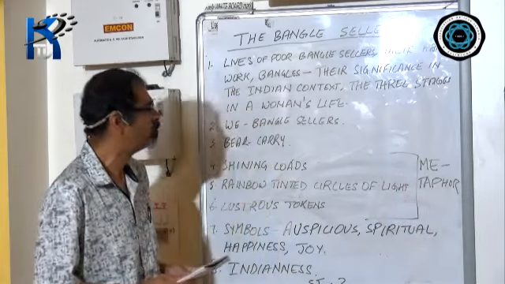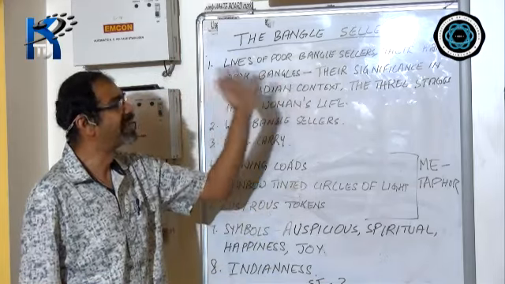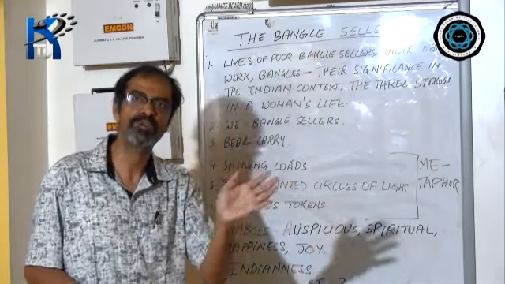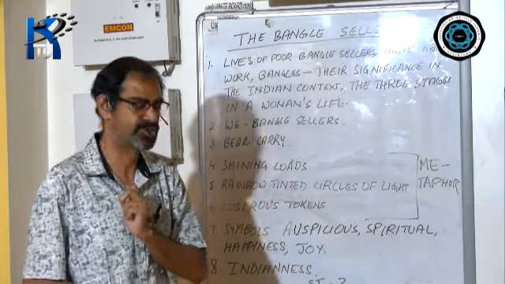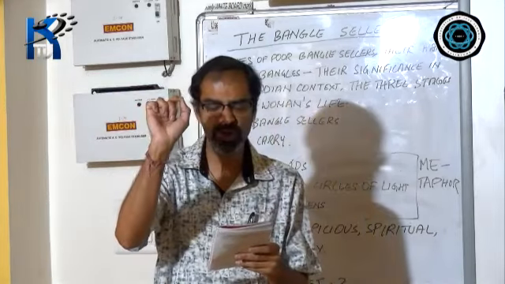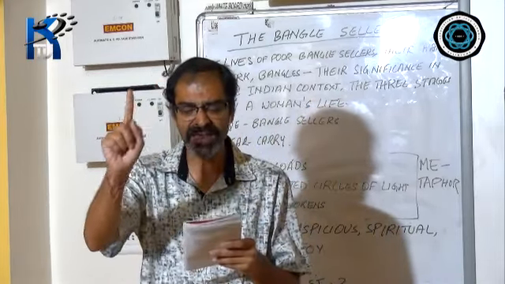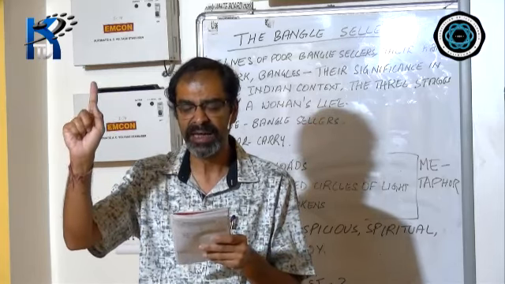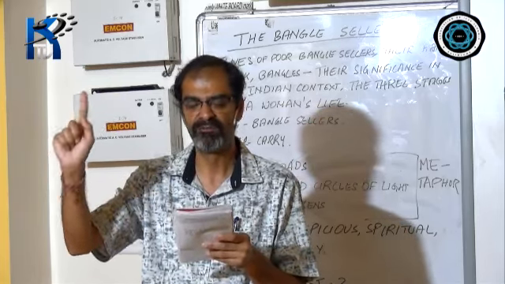Now, as I told you, this poem begins with the bangle sellers, then moves on to something else. That is why the poem begins with, "Bangle sellers are we who bear our shining loads to the temple fair."